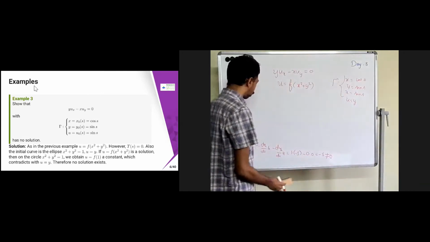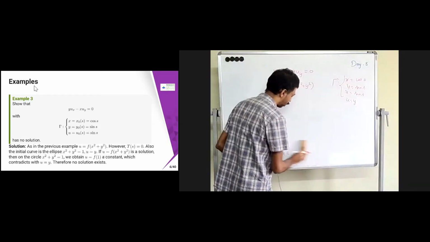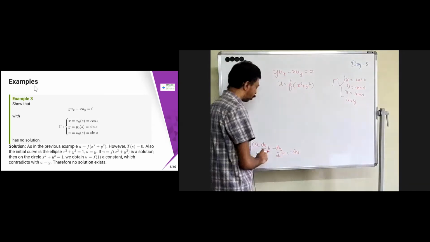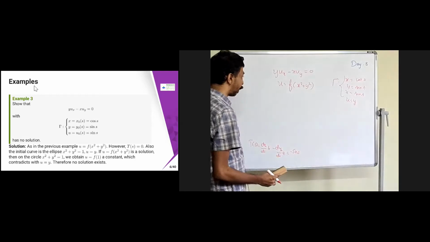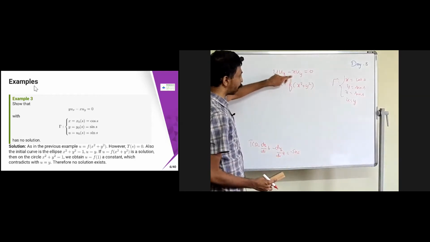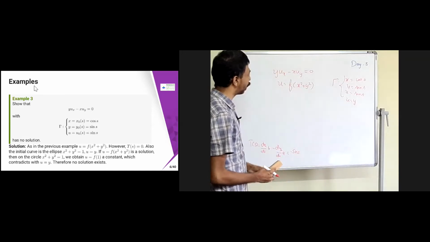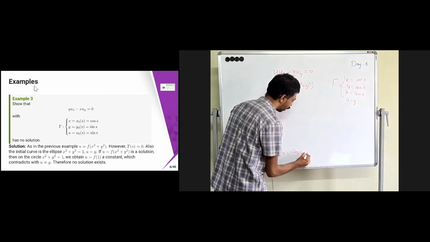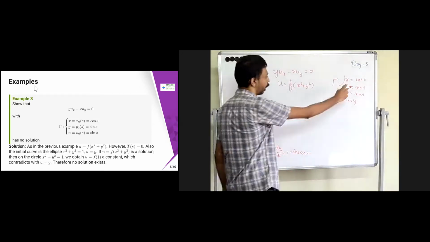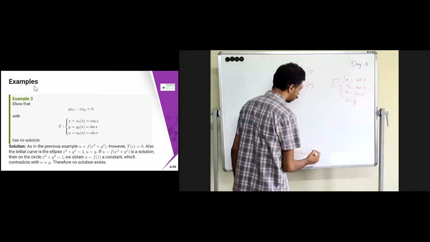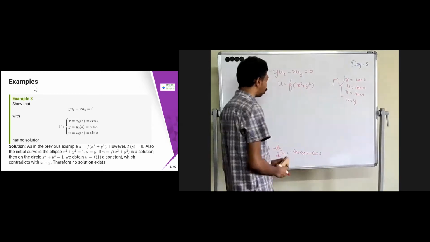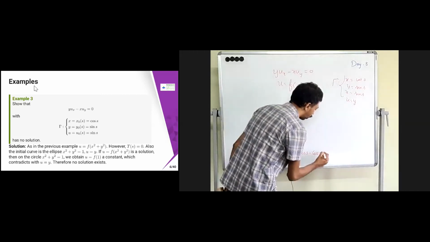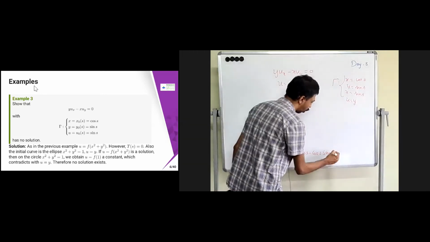Let's check that. What is dx naught by ds now? Dx naught by ds is nothing but minus sin s, into b. What is b? B is nothing but minus x. But what is x? X is nothing but cos s, so I'm going to get one more minus, so this will become plus, into cos s, minus what is dy naught by ds? Y naught is sin s, so dy naught is cos s, into a, which is nothing but y, and y is again sin s, so into sin s. That means both are the same, so we are going to get 0.